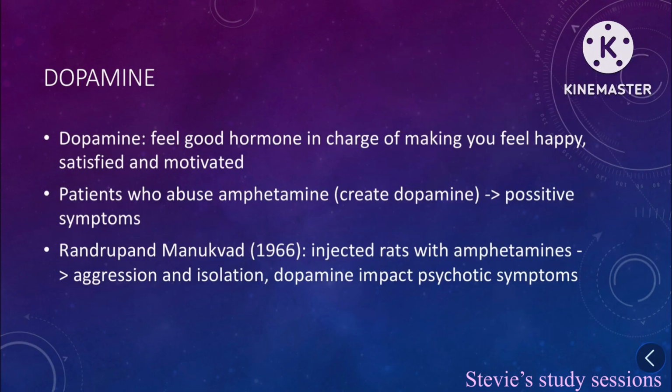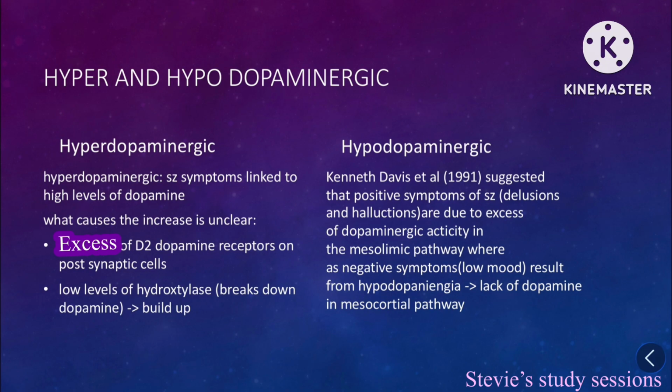Dopamine. Dopamine is known as the feel-good hormone. It's in charge of making you feel happy, satisfied, and motivated. Patients who abuse amphetamines, if you don't know what amphetamines are, they're a type of drug that increases dopamine. This can lead to positive symptoms of schizophrenia when they abuse amphetamines. Randrup and Munkvad, 1966, injected rats with amphetamines, and this led to aggression and isolation, and it also led to psychotic symptoms.